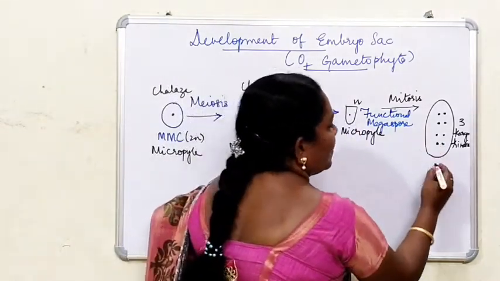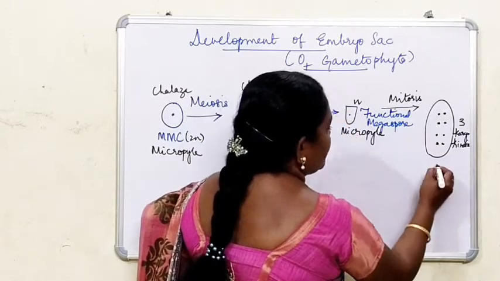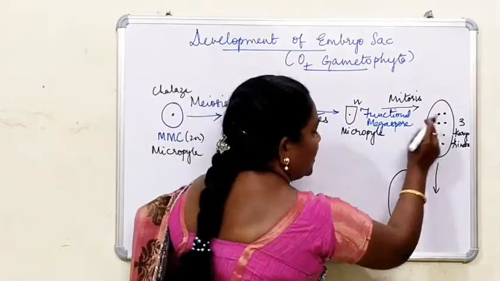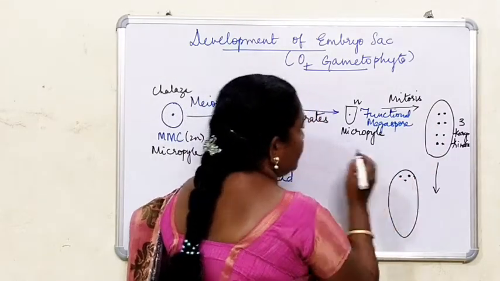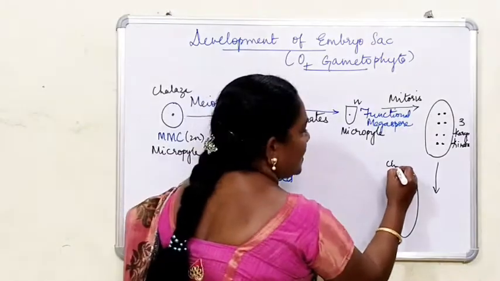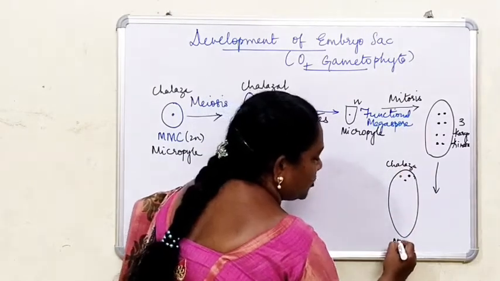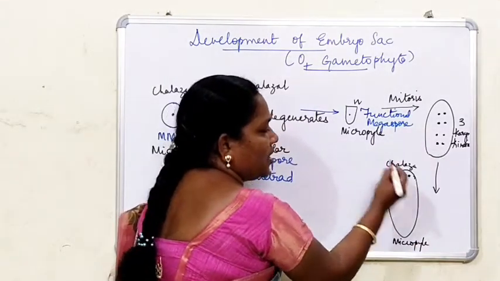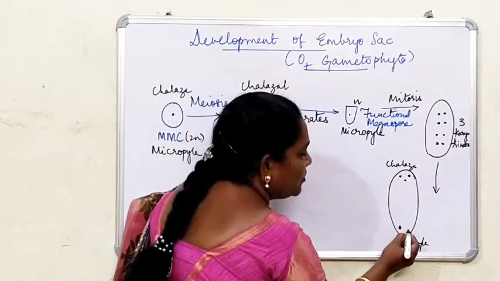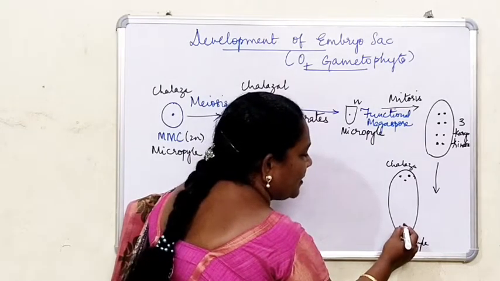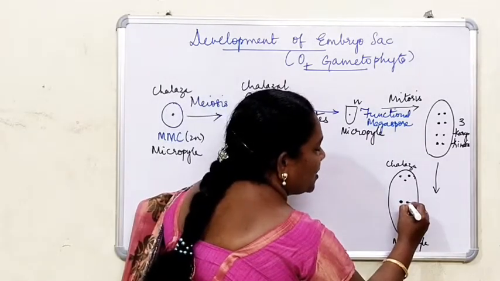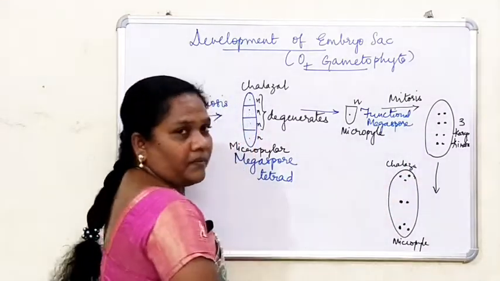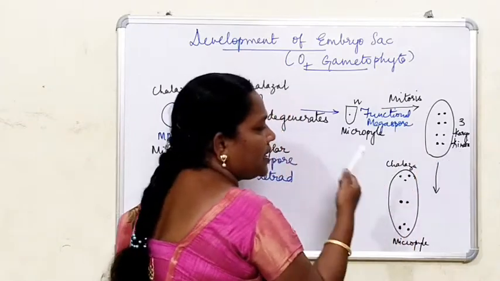Now I'll draw it here. What will happen? Of the 8 nuclei, 3 will move towards the chalazal end, this is the chalazal end, and the other 3 will move towards the micropylar end, the micropyle, and 2 remain in the center. So here 3, 6, 7, 8. You can count 8. Till this stage only nuclear division has taken place.